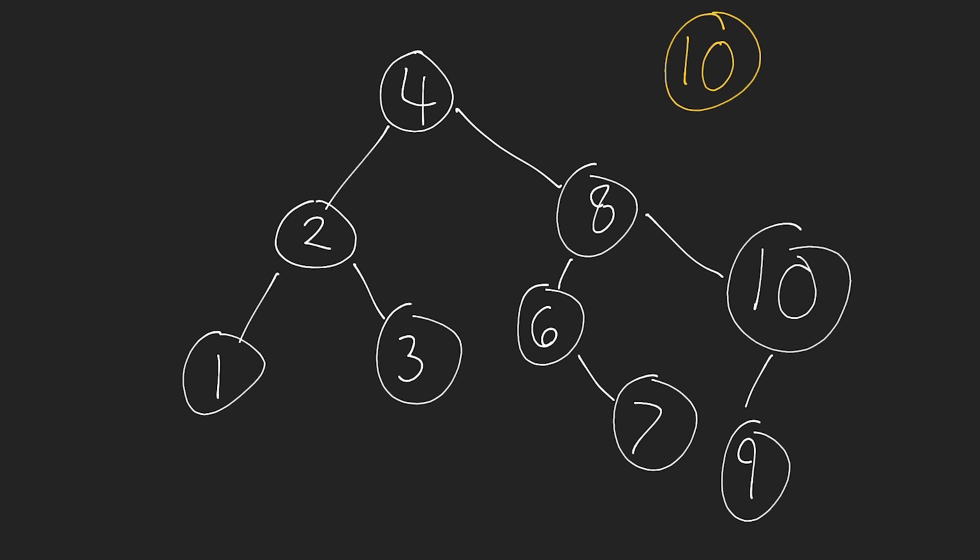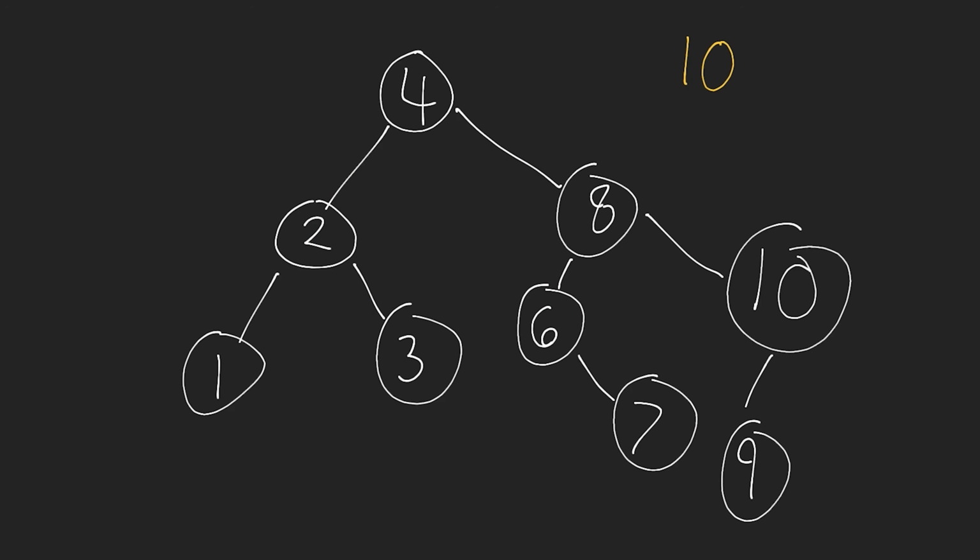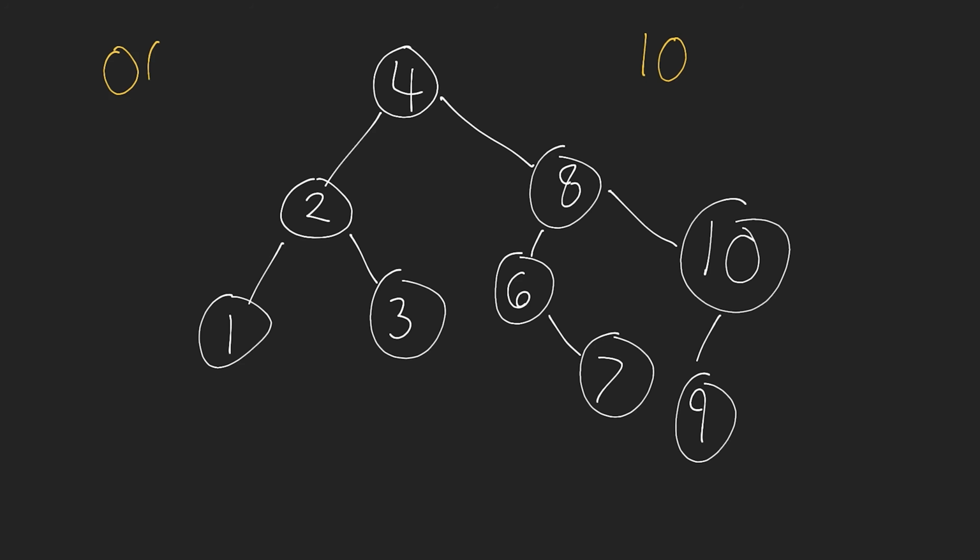We know that it's greater than, so that means that we can move to the right. So now we have the element here on the right, which is 8. Okay, now we move to 8. And now we can say, okay, is this equal to 10? No, it's not. So what do we need to do? Well, 10 is greater than 8, so we're going to look in the right subtree of 8. So we come here and then we find 10, and we now have found the element. So rather than having to look through potentially every single element in the tree, we only had to look through 3 different nodes.